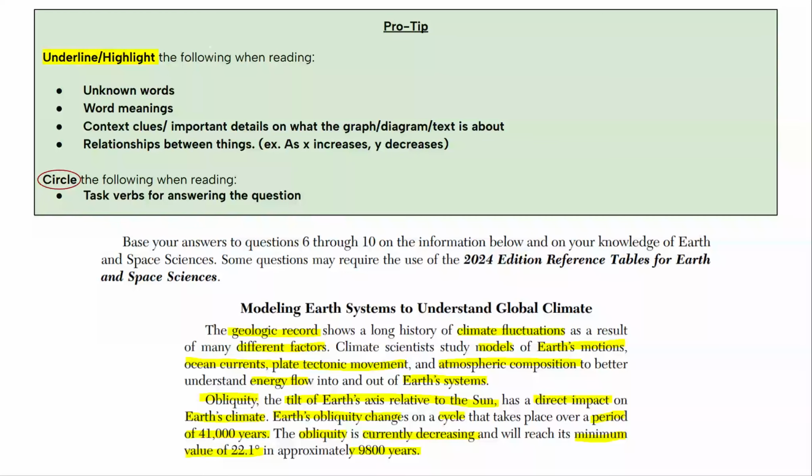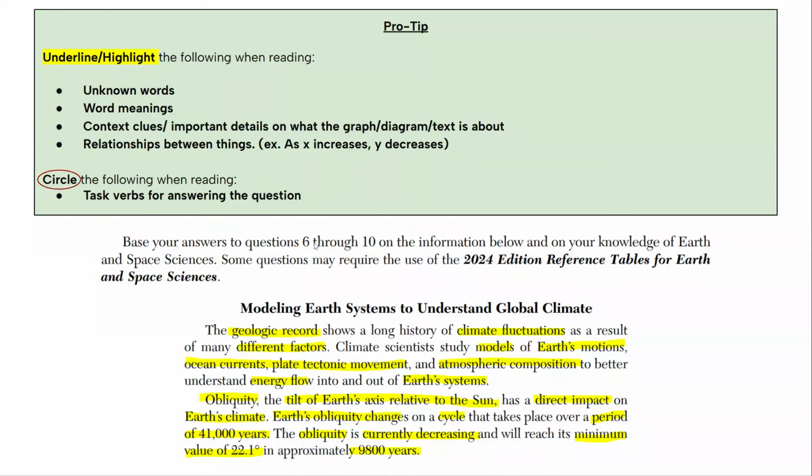So as always, you should underline or highlight any unknown words, word meanings, context clues, or important details on what a graph, diagram, or text is about, any relationships between things such as x decreases, y increases, or so on, and circle any verbs that are given to you, called task verbs, that is asking you to do something or to answer a question a certain way.